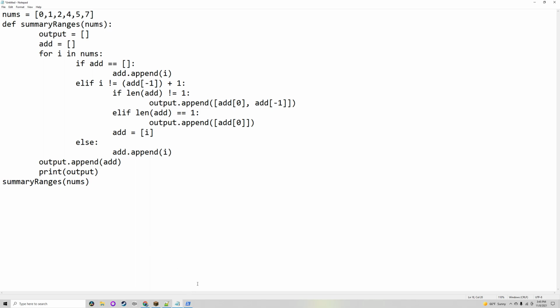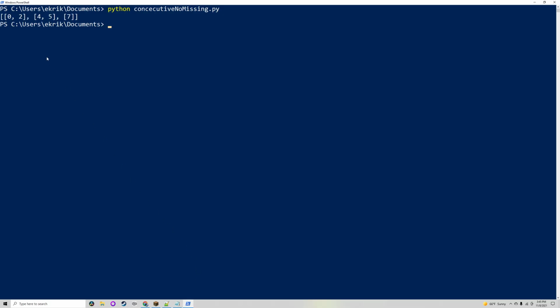And then it'll call the function. So in this case, it'll be 0 to 2, 4 to 5, and then 7.